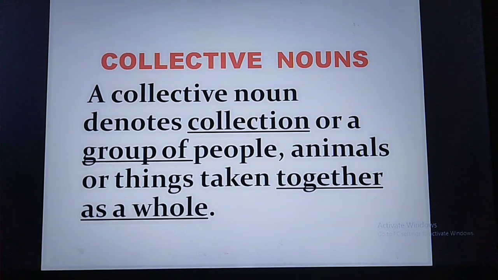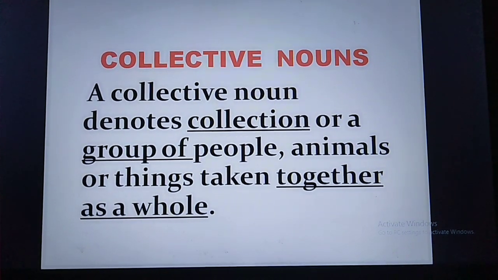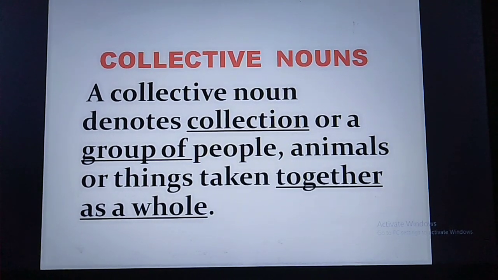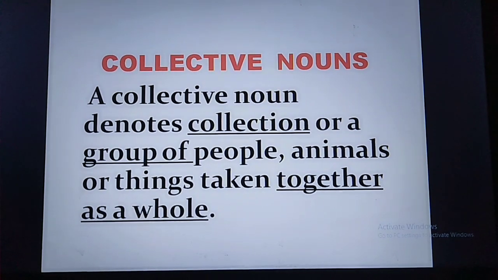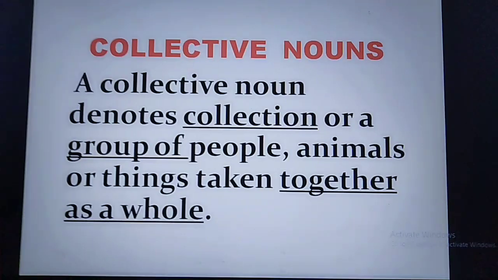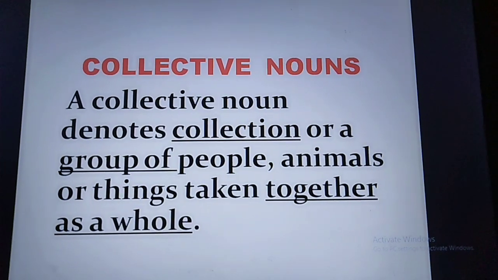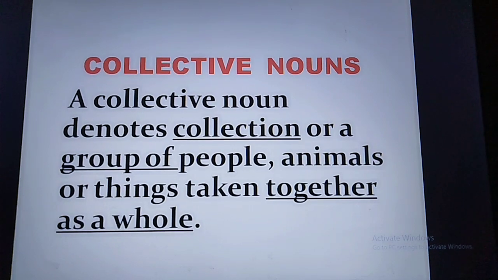See, children, let me give you one example. I have underlined those words: collection, group of people, animals or things taken together as a whole. So when we talk about collection or collective, it is like these words: together, as a whole, group. It all indicates the collective things, right?